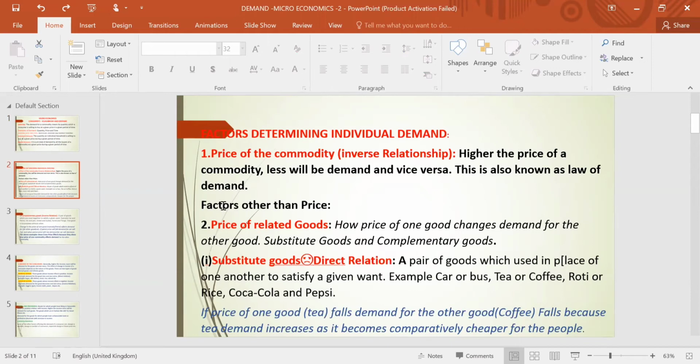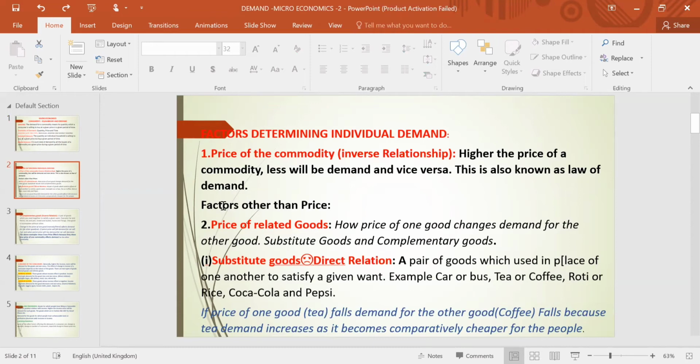Because coffee will become cheaper and more people will demand coffee. Maybe those people who were consuming tea will switch to coffee, because at lower price the demand for coffee will increase and demand for tea will decrease. Means the price of coffee has decreased and demand for tea has decreased.